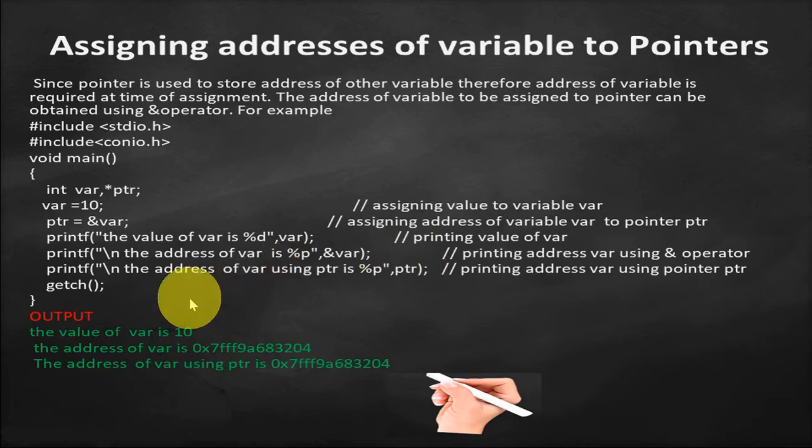And see, in the output both of these statements, second printf statement and third printf statement, are giving the same output, okay. So let's check the explanation of this program.